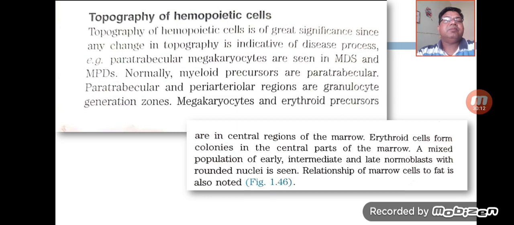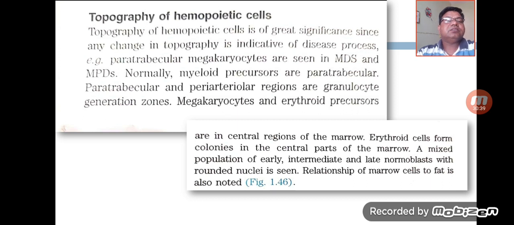For example, whenever paratrabecular megakaryocytes are seen, they are indicative of myelodysplastic syndrome and myeloproliferative disorders. Normally the myeloid precursors are paratrabecular, and the paratrabecular and periarteriolar regions are basically the granulocyte zone, and megakaryocytes and erythroid precursors are seen in the central region of the marrow.